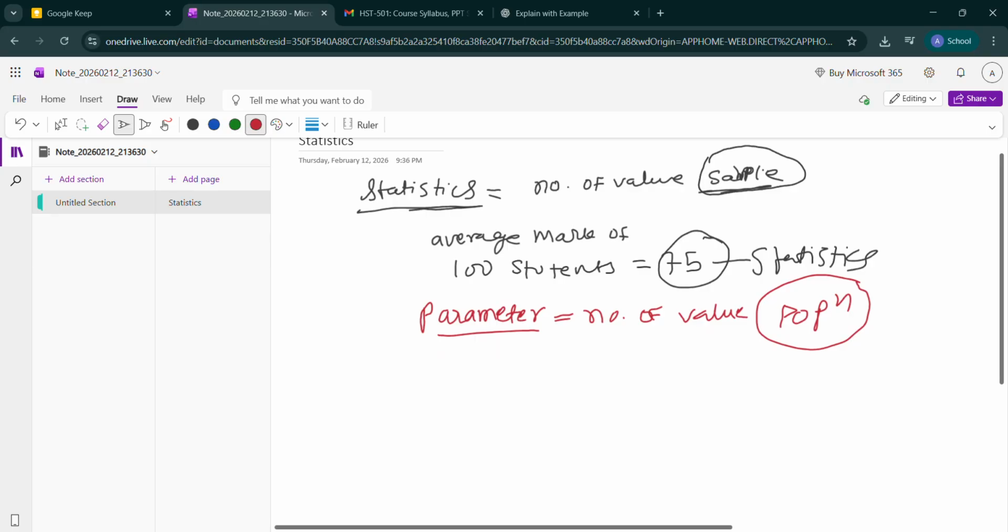How can we give an example of a parameter?